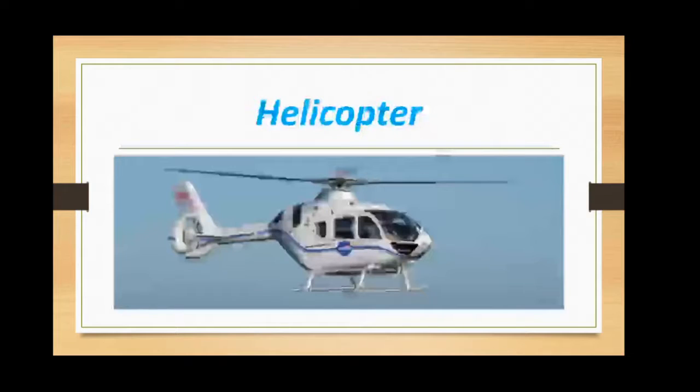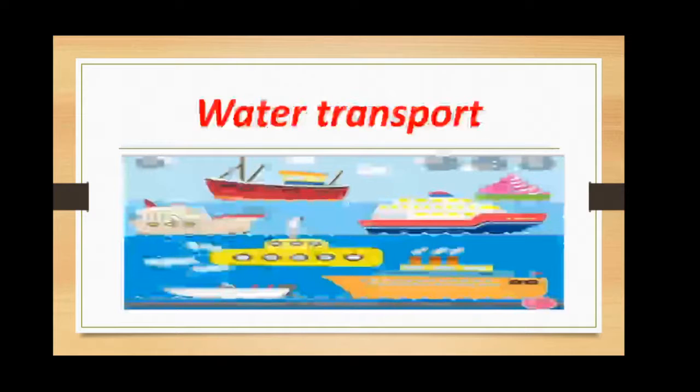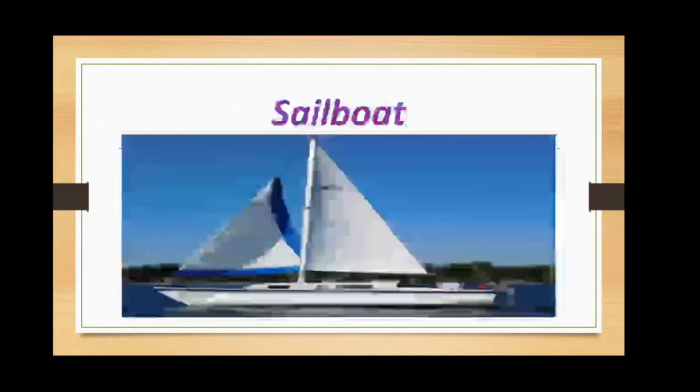Next is helicopter. Helicopter also fly, but it is not fly as high like an aeroplane, and it carry less people compared to the aeroplane. Our next type of transport is water transport. When we travel across the water, it's called water transport. Which vehicles are used for water transport? Sailboat. Sailboat which moves with the help of wind. It help us to travel in a short distance over the river and lake.